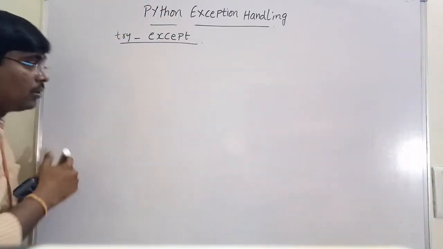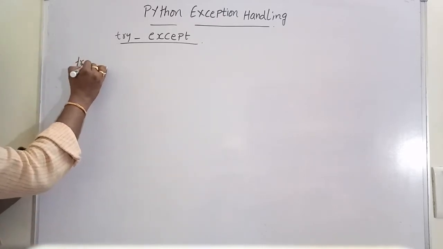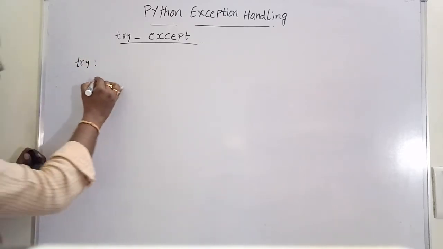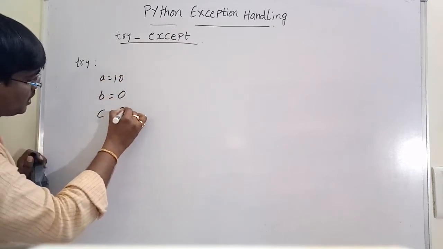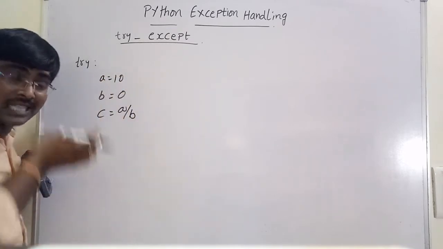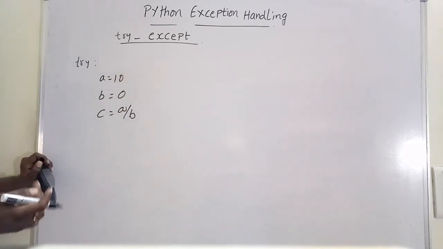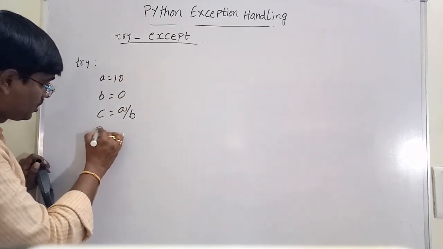Exception with some variable. For example, write the statement. Same example, try. Suppose a is equal to 10, b is equal to 0, c is equal to a by b. Suppose print c.